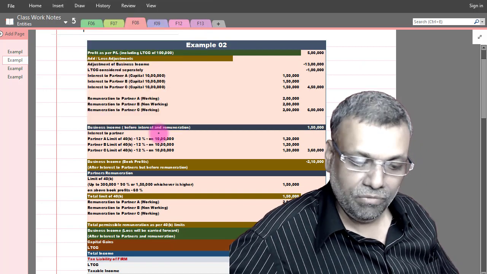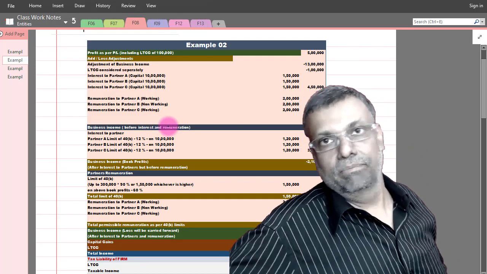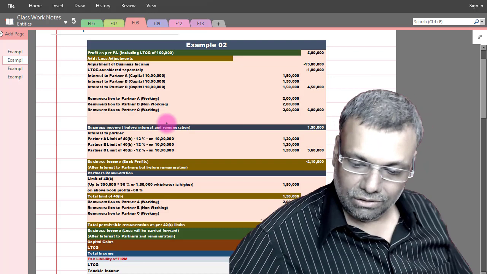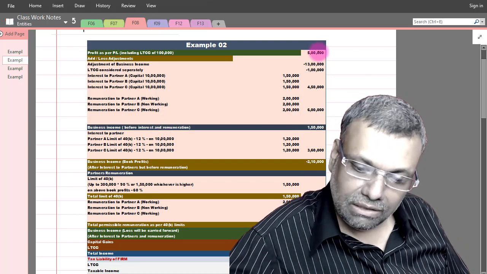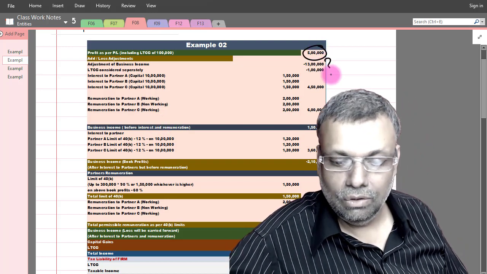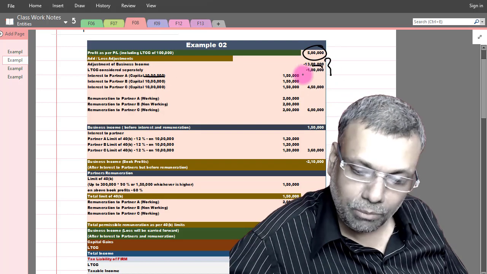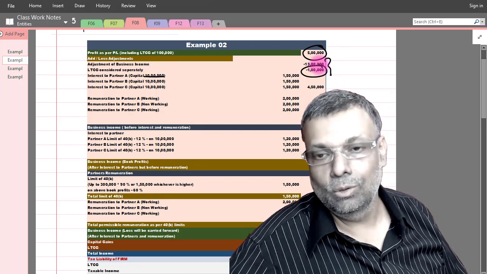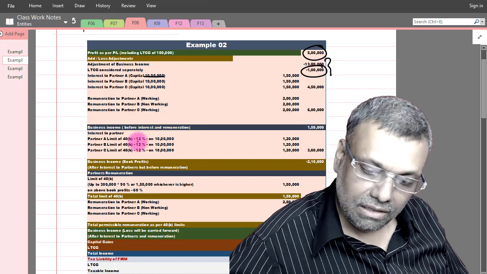Now once you have understood this, a beautiful example, now I have one more example where the situation created is of a loss, or you don't have sufficient book profits. So same thing. Now I will not go into so much depth. It will start with profit as per P&L, do all the adjustments. One LTCG point was there, that was under the head to be considered separately, same thing.